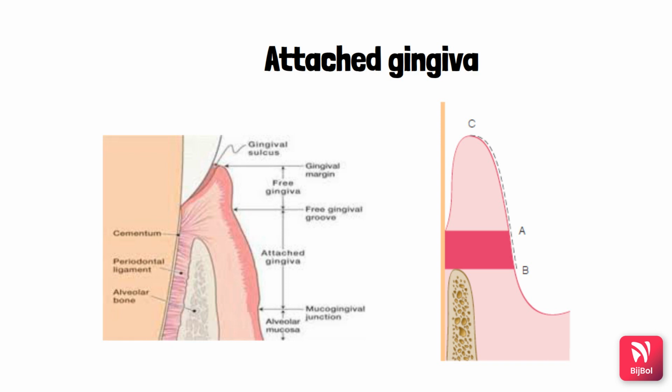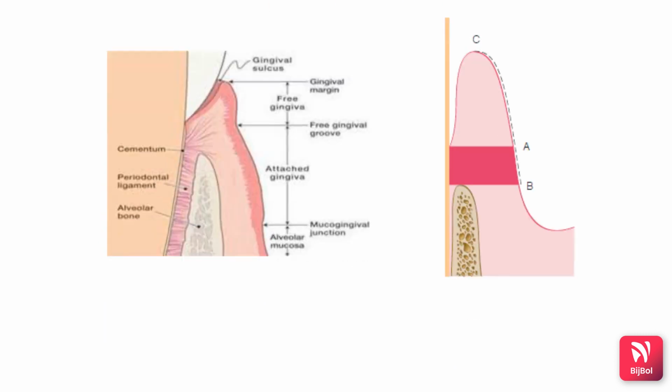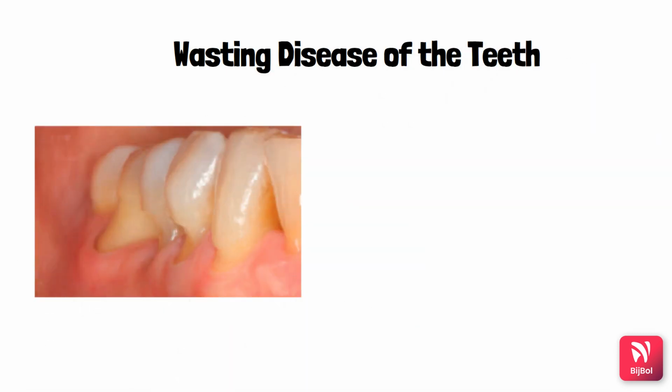We can assess the width of the keratinized gingiva. Later we can subtract it from the sulcus depth. So all these techniques have been discussed in the topic of gingiva. The other techniques include the staining method with the help of Schiller's potassium iodide solution. Next, we need to see about the wasting diseases of the teeth.